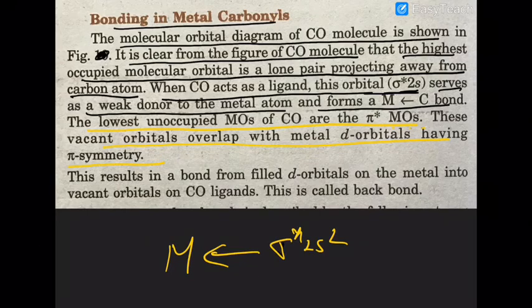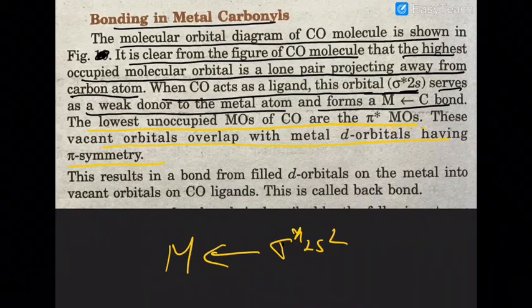So these sigma antibonding electrons go to the metal orbitals. The metal does not have any positive charge, so it is able to receive electrons from the carbon monoxide. So there will be an increase in the electron density on the metal atom. So what will those metal orbitals do? The d orbitals of the metal atom will overlap with the pi antibonding empty orbitals of carbon monoxide.